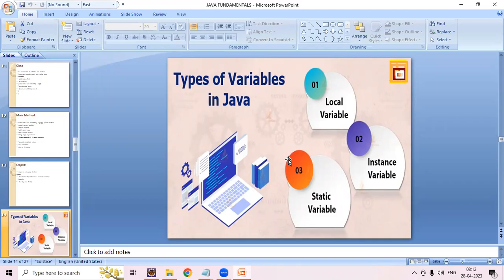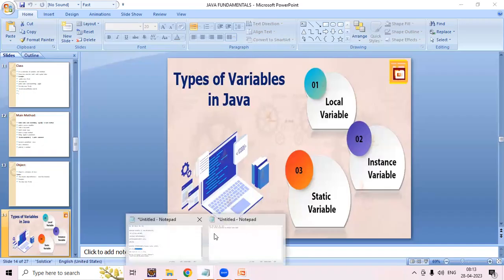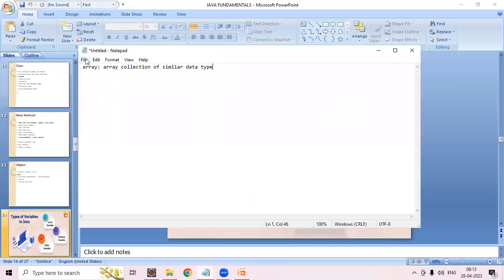So generally we have three types of variables: instance variable, static variable, and local variable. A variable which is defined inside the main method is called a local variable. Let's see a simple example.